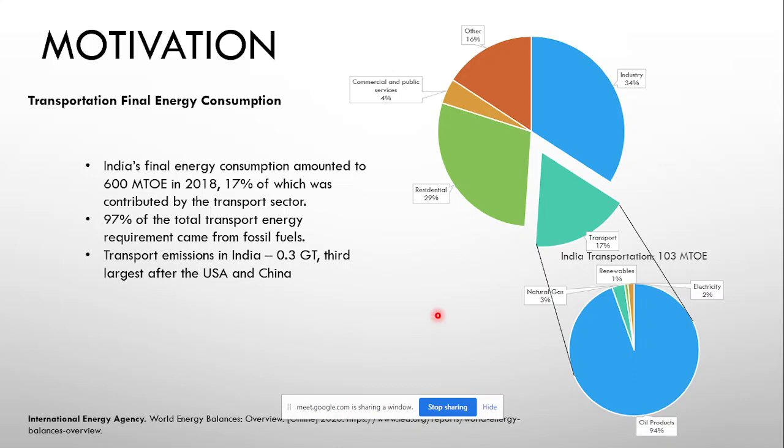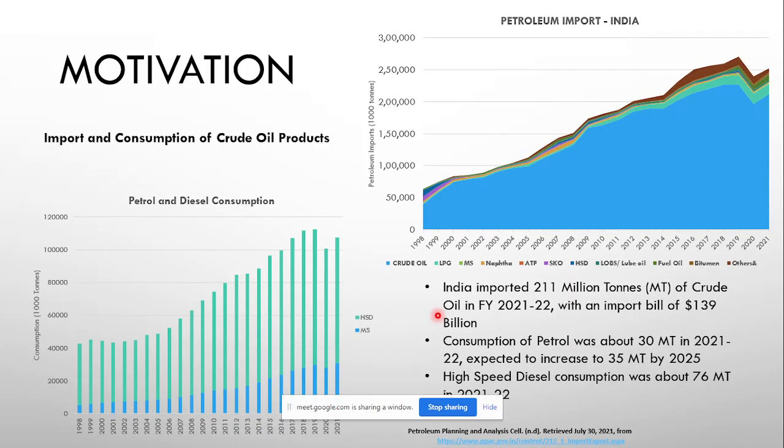So we need to mitigate the carbon emissions, right? So as we just spoke about the fossil fuel dependency, not only should we mitigate the carbon emissions, we should also reduce the import bill. So we are importing crude oil from many countries, and the bill in 2021 was 139 billion US dollars. That is around 10 lakh crore rupees. And the total imported quantity was upwards of 200 million tons.